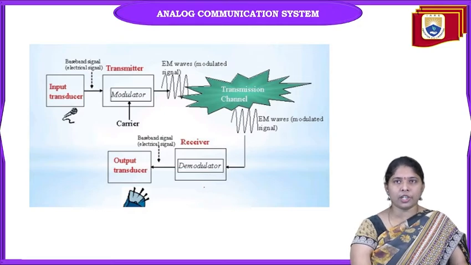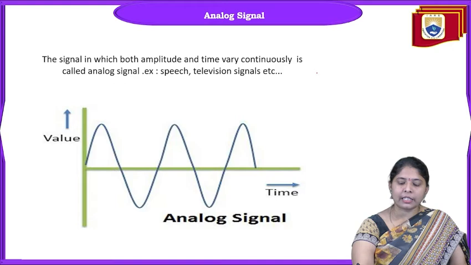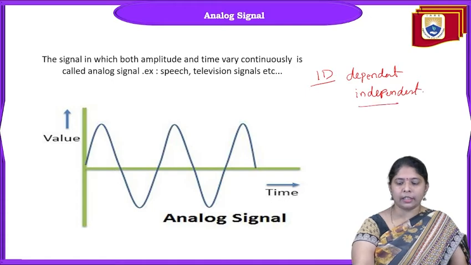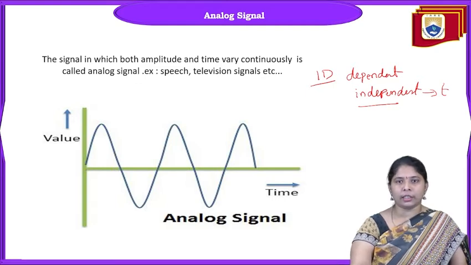Coming to the communication system. Before discussing the analog communication system, we have signals. What is a signal? A signal is a one-dimensional quantity, where there is one dependent parameter and one independent parameter. That means one parameter depends on another one. Suppose you take a sound signal or voice signal, the acoustic pressure depends on time. From time to time, the pressure of the signal varies. So here the signal depends on time.